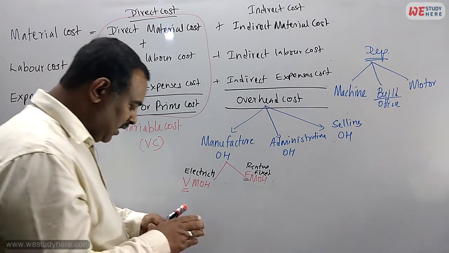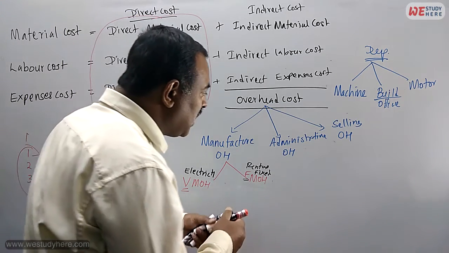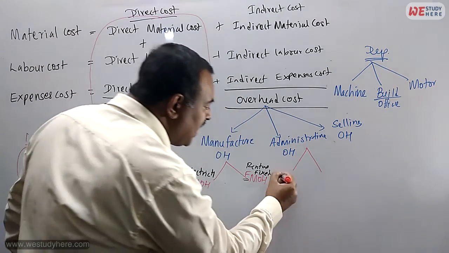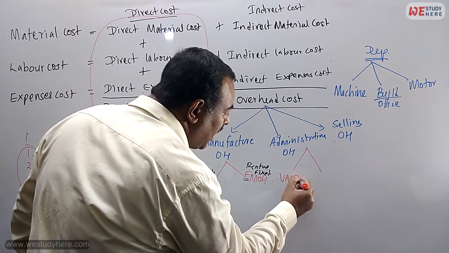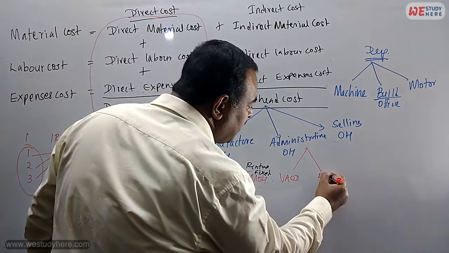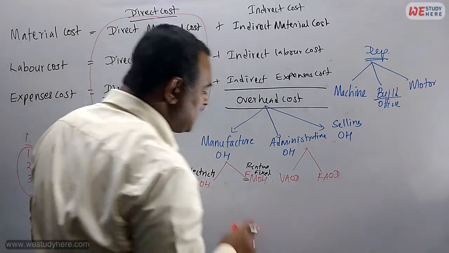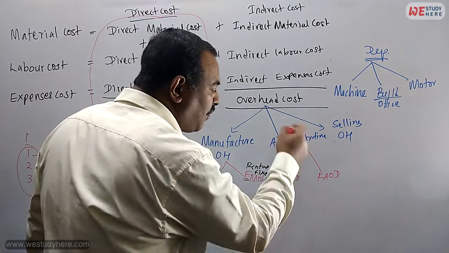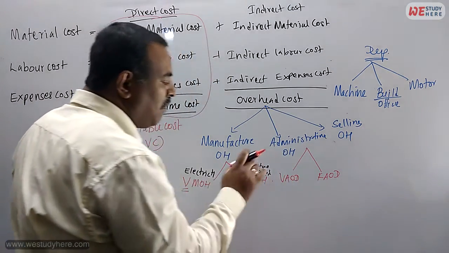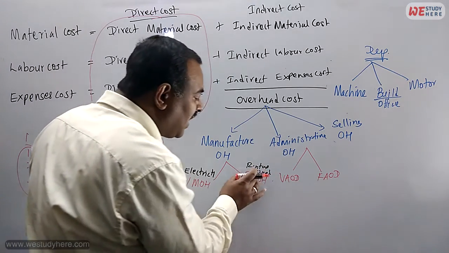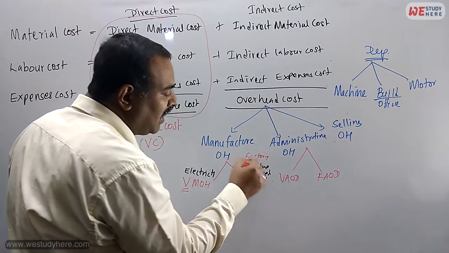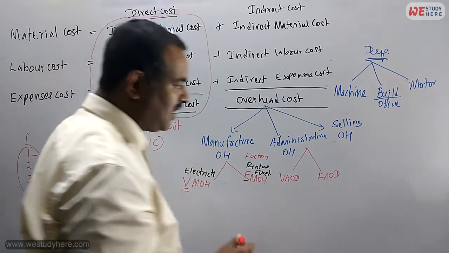Same like that, we have administrative overhead also: variable administrative overhead, fixed administrative overhead. Same example, electricity for the office, because we are using the office, no? Building rental. This is factory rental. You can clearly say factory rental. Here building rental is fixed.